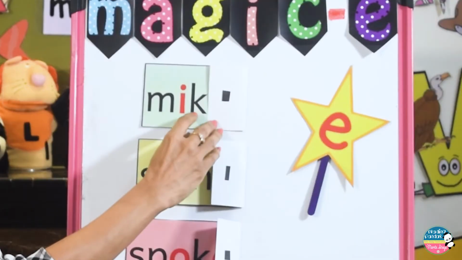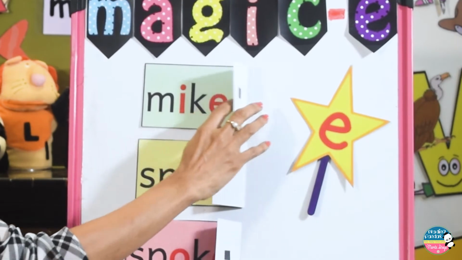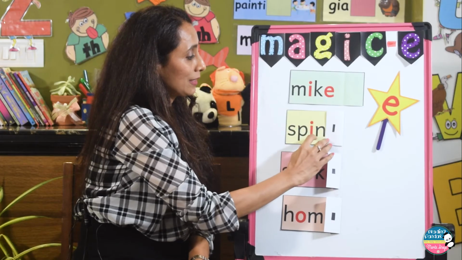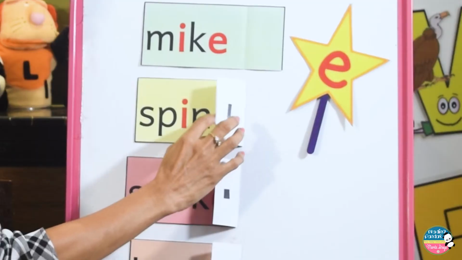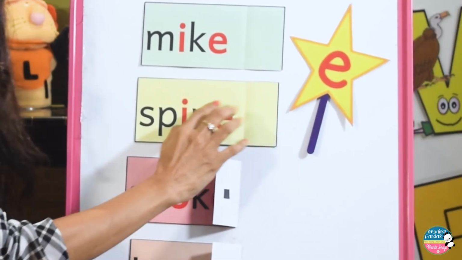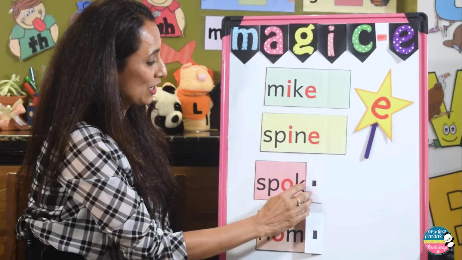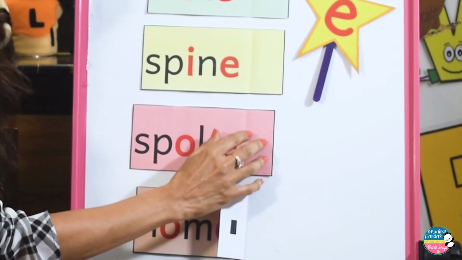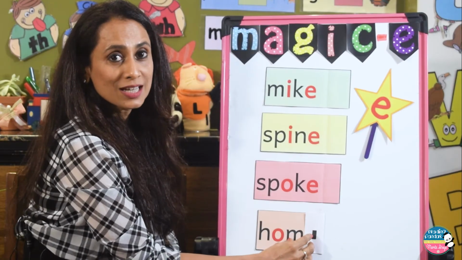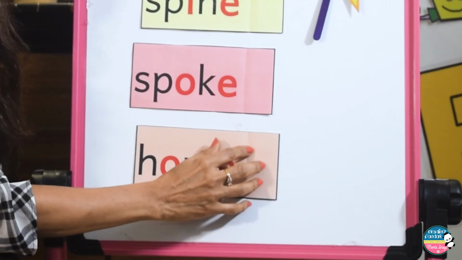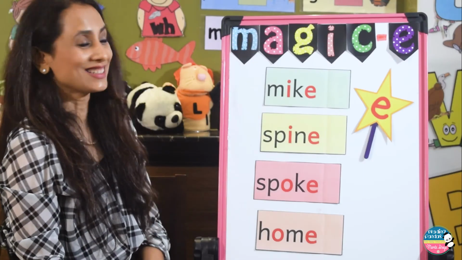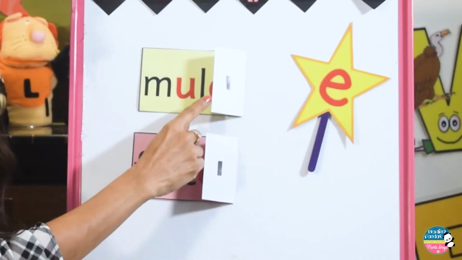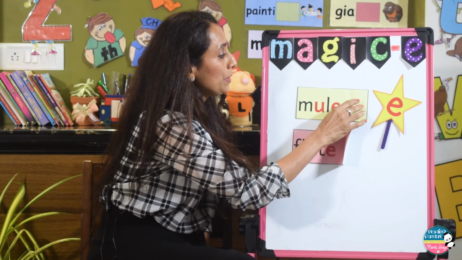We have some more cards here, and magic E is working its magic. Abracadabra. And Mick will turn into Mike. Spin will turn into spine. Spock will turn into spoke, and hom will turn into home. Very good.